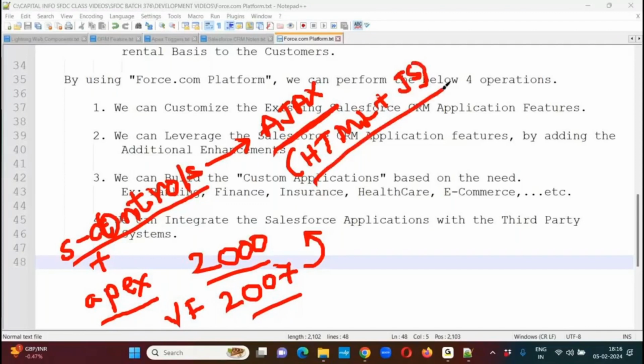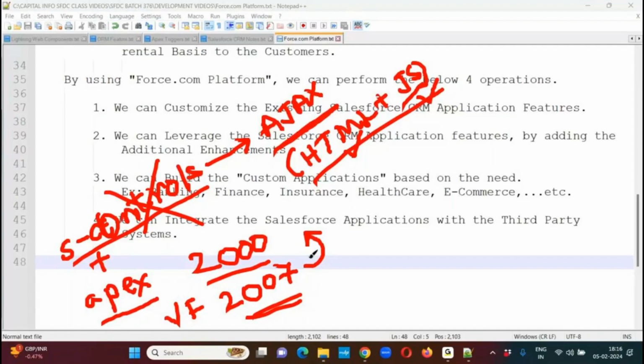To prepare your own visual appearance controls, we use HTML, and to do the client-side logic, we use JavaScript. But in 2007, Salesforce avoided these S controls. To replace them, they introduced Visual Force programming, which provides its own built-in tags used to design your own customized user interfaces.